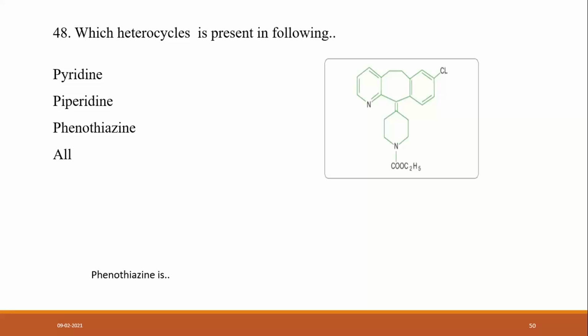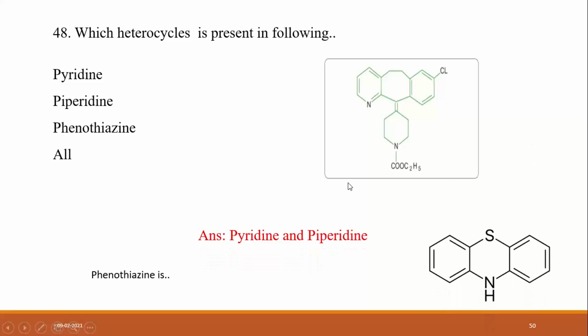Pyridine and piperidine. Very good. These two heterocycles are present. Phenothiazine is this.